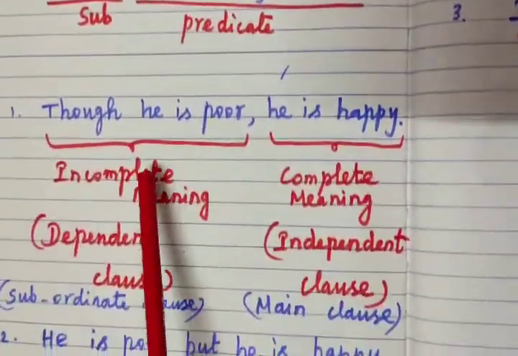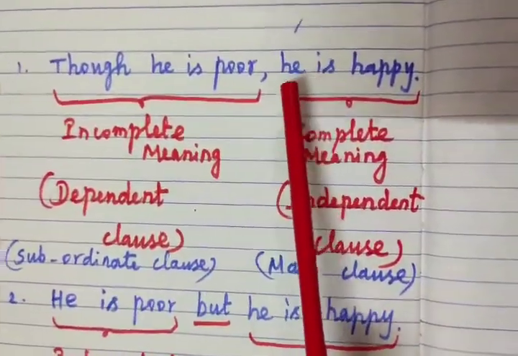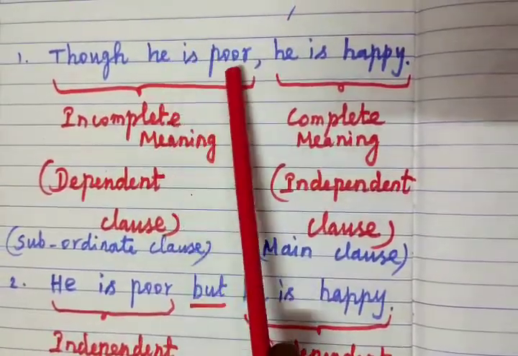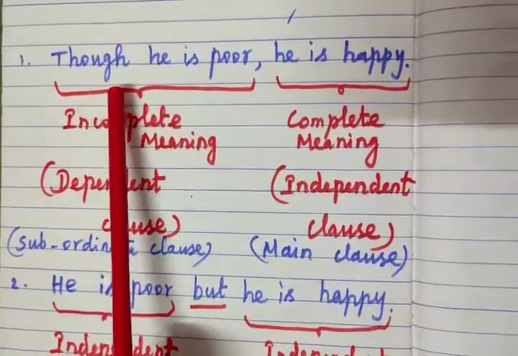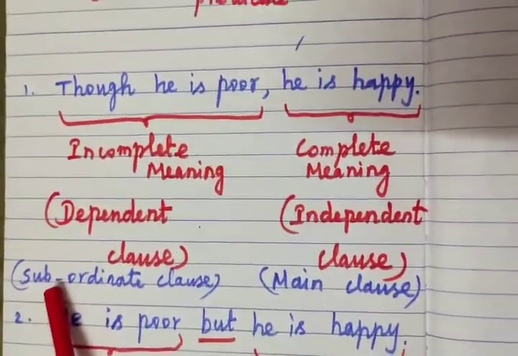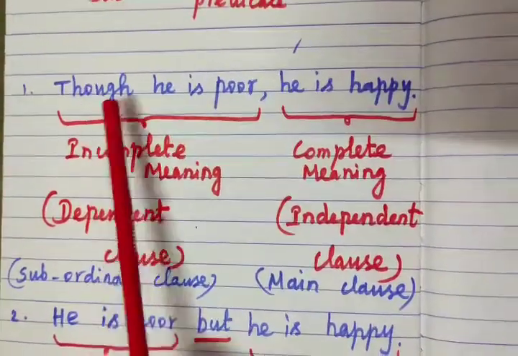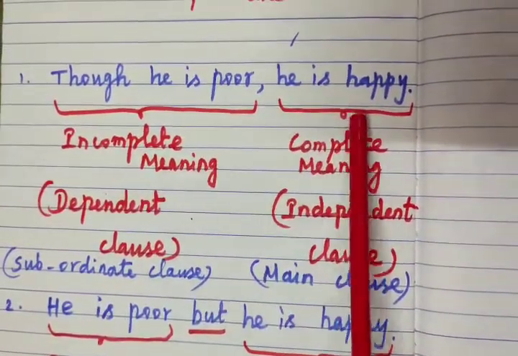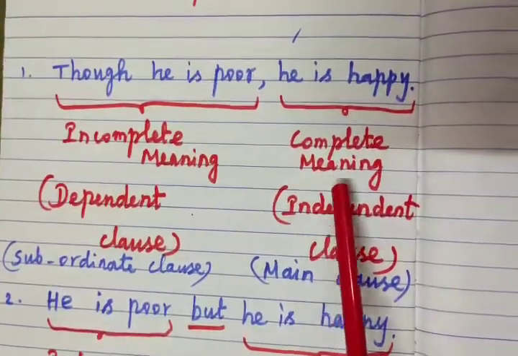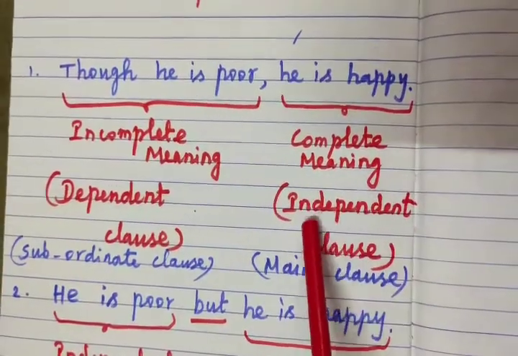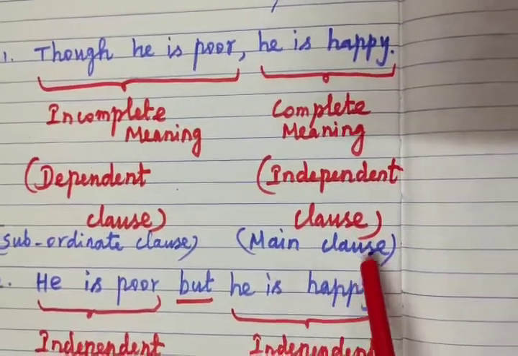Come to the sentence, though he is poor, he is happy. Here there are two sentences: he is happy is one, and he is poor is another. Here the sentence begins with though, that is a connective word, a subordinating conjunction. Though he is poor, he is happy. See the sentence alone, he is happy, then it conveys complete meaning. That is called an independent clause. An independent clause is otherwise known as a main clause.